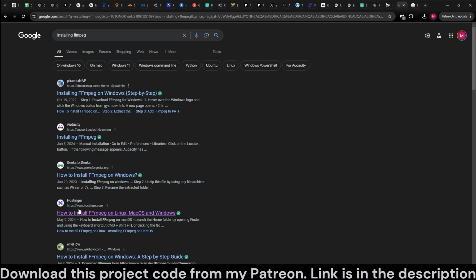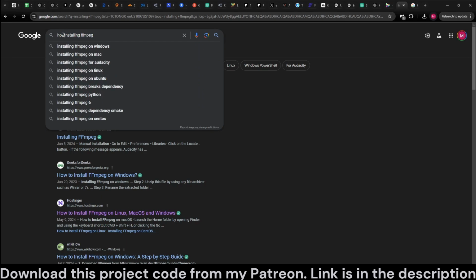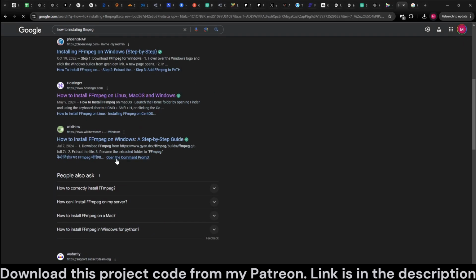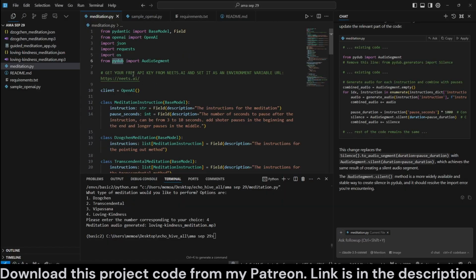I think it should be the first one. This is a great instruction. Just remember that. You would also need your free API key from Needs AI.